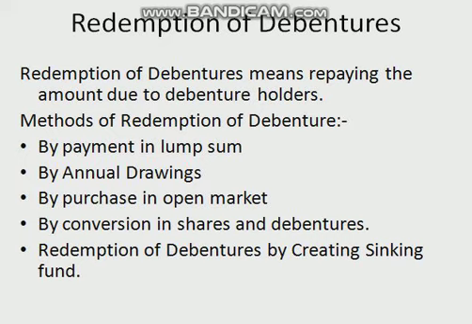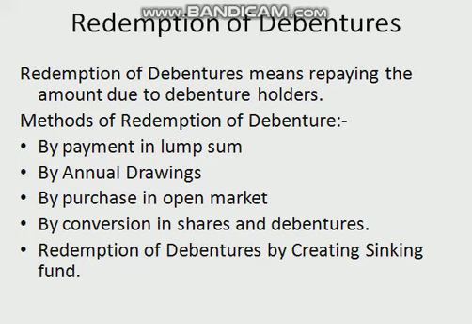According to section 71(4) of the Companies Act 2013, the provisions are: when a company issues debentures after the commencement of this Act, it shall create a debenture redemption reserve for redemption of such debentures, to which an adequate amount shall be credited from out of its profits available for payment of dividend every year until such debentures are redeemed. The amounts credited to debenture redemption reserve shall not be utilized by the company except for the purpose aforesaid. The company shall pay interest and redeem the debentures in accordance with the terms and conditions of their issue.